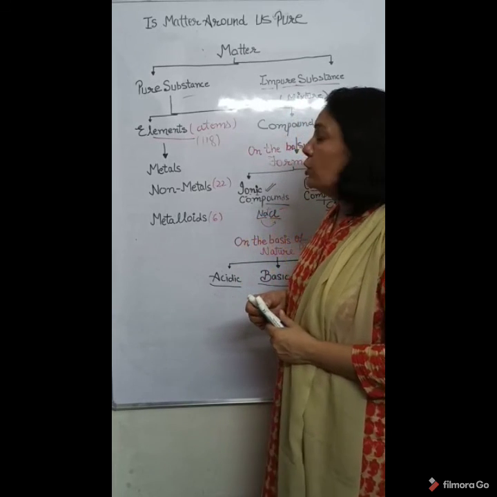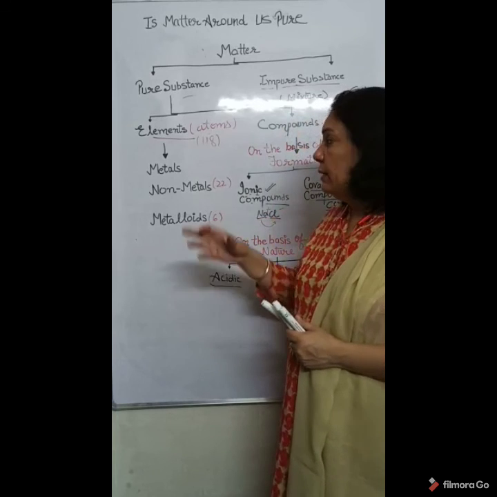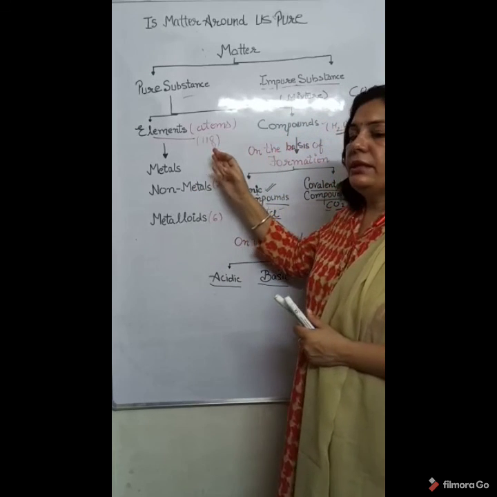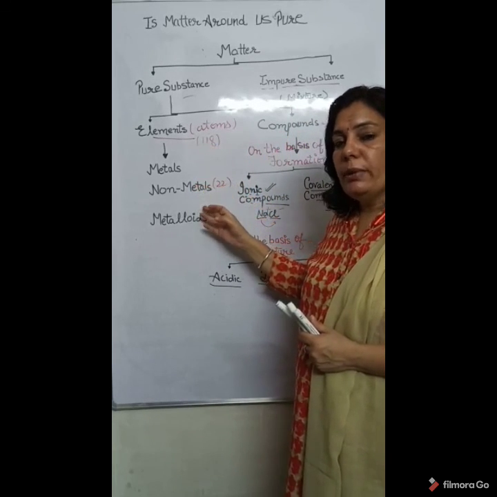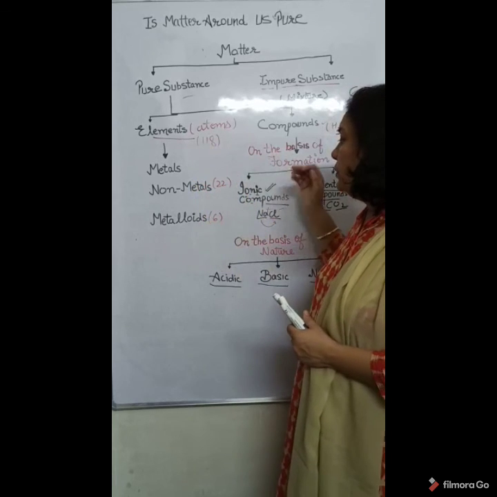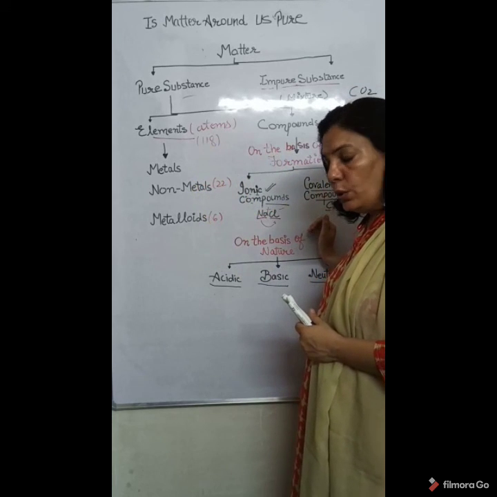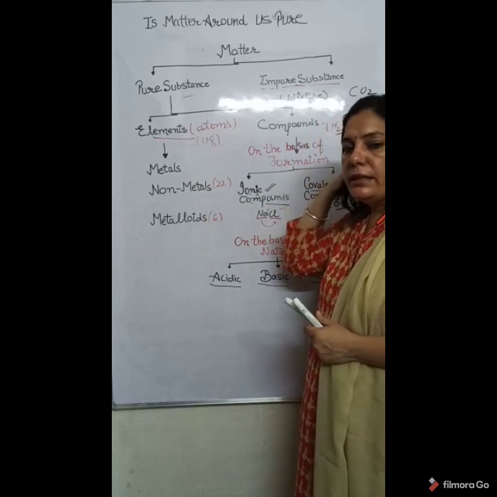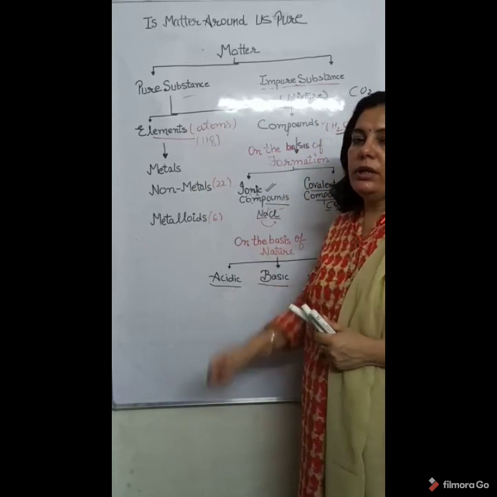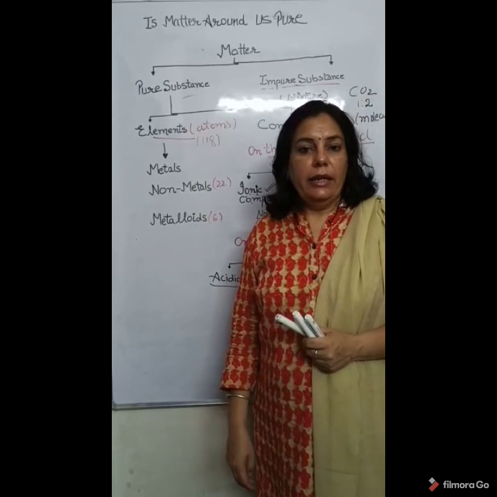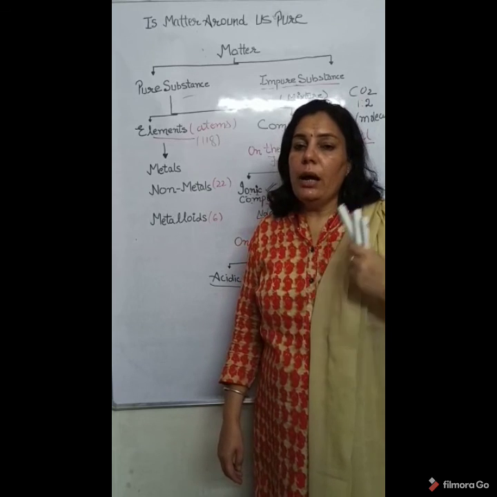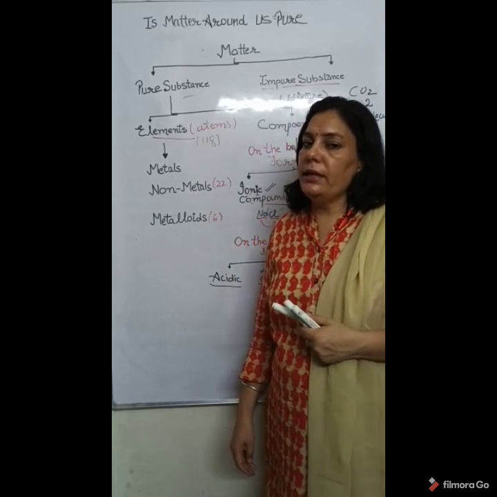We learnt about pure substances, elements, compounds. Elements are divided into metals, non-metals, metalloids; compounds into ionic compounds and covalent compounds, as well as acidic, basic and neutral compounds. So children, in our next lecture we will learn more about these substances in detail.